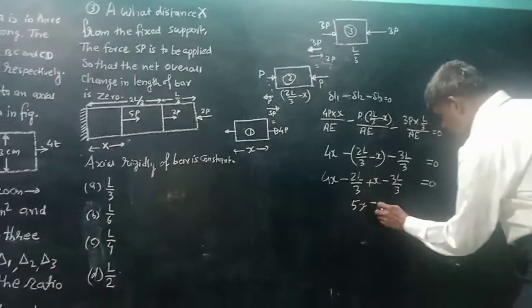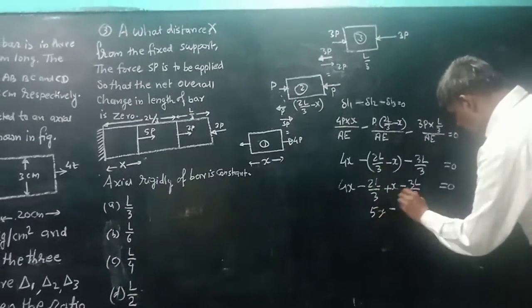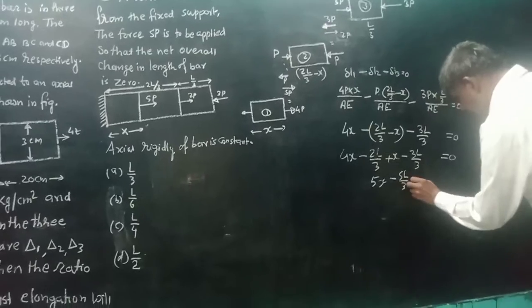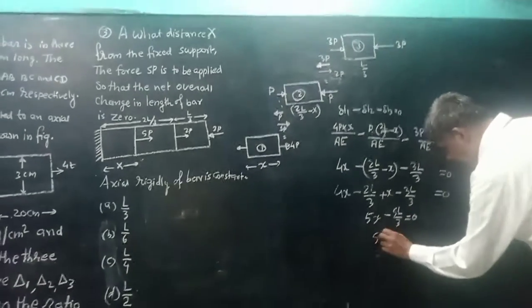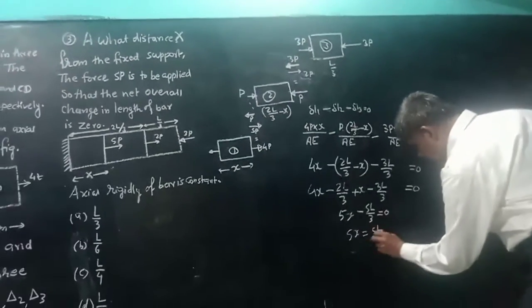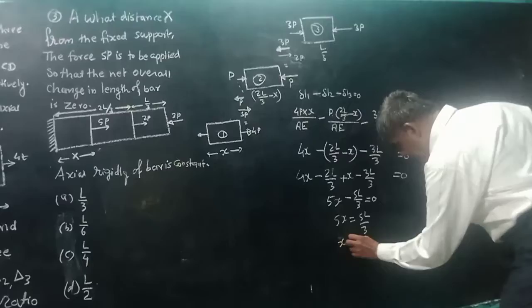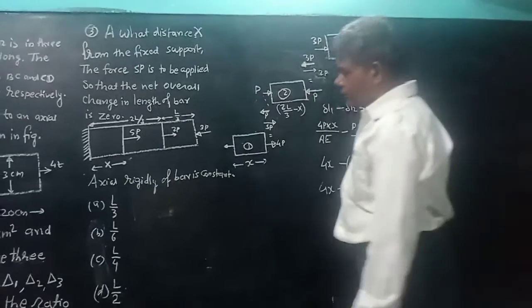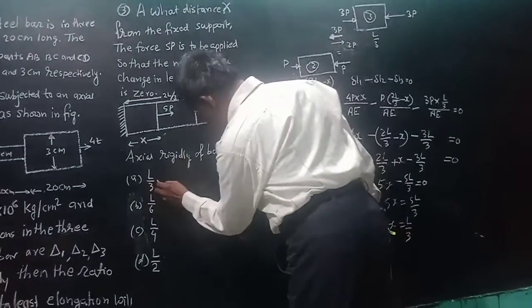So this is 5x minus 4L by 3 minus L by 3, 5L by 3, equal to 0. 5x is equal to 5L by 3. So x is equal to L by 3. It means the answer of this question is L by 3. This is the first option, the answer of the question.